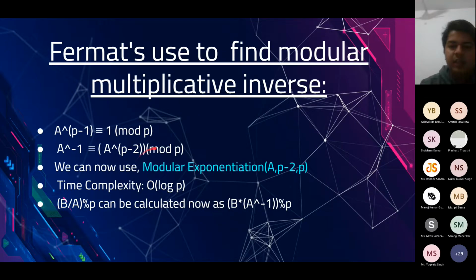But in most cases, you will see that the mod value given to us, one very famous value being 10 to the power 9 plus 7, is a prime. So in those cases, whenever you have to find the modular multiplicative inverse, you can simply use Fermat's little theorem. I mean you just calculate the value of a raised to the power p minus 2 mod p, and you do not have to use the extended Euclidean algorithm to calculate the modular multiplicative inverse.